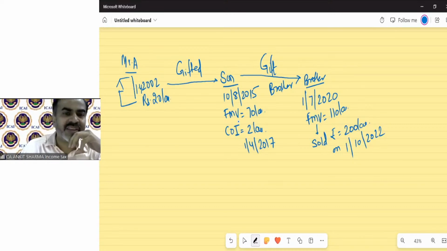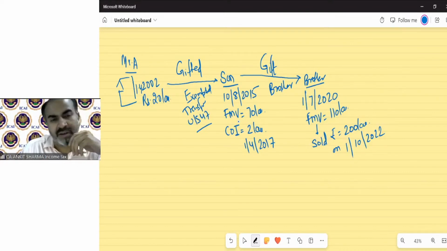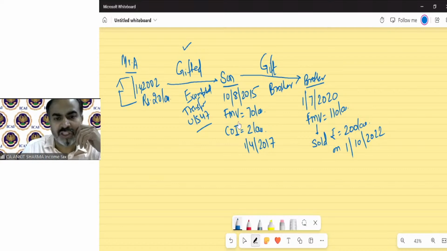If you see, this transaction of gift is an exempted transfer. So in the year when Mr. A transferred this house to his son as a gift, there will be no capital gain chargeability as that was exempted. So no capital gain concept will be applicable over here.